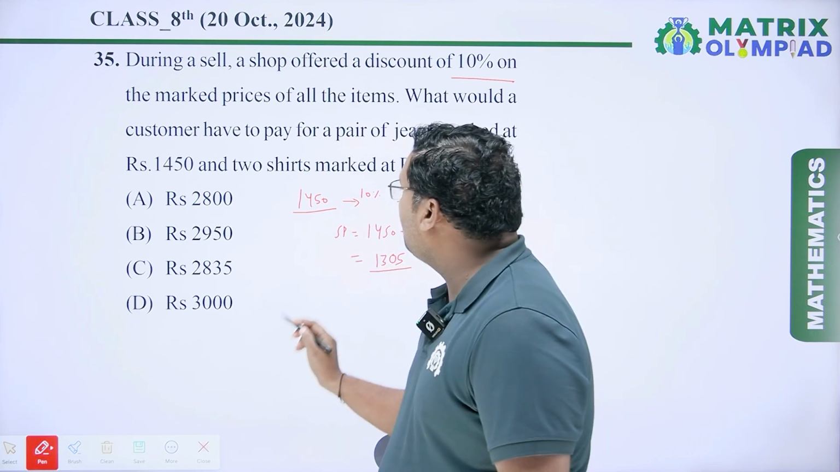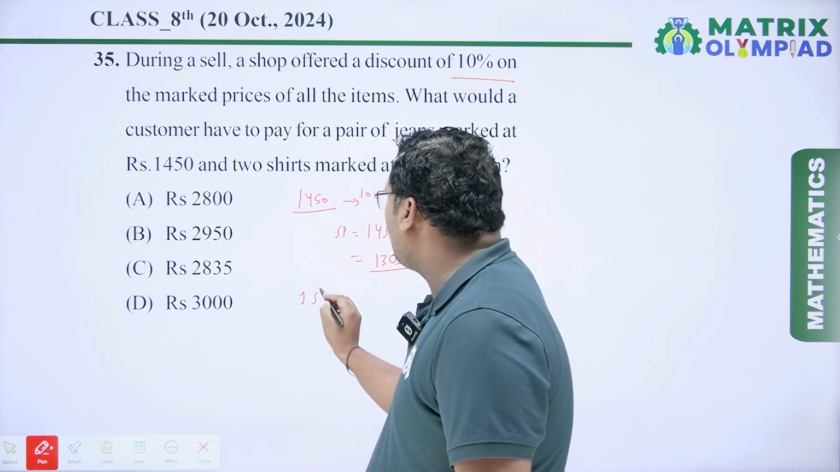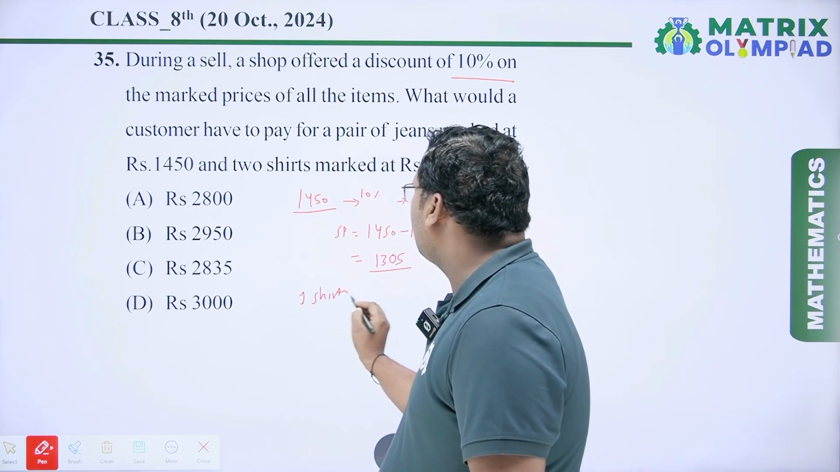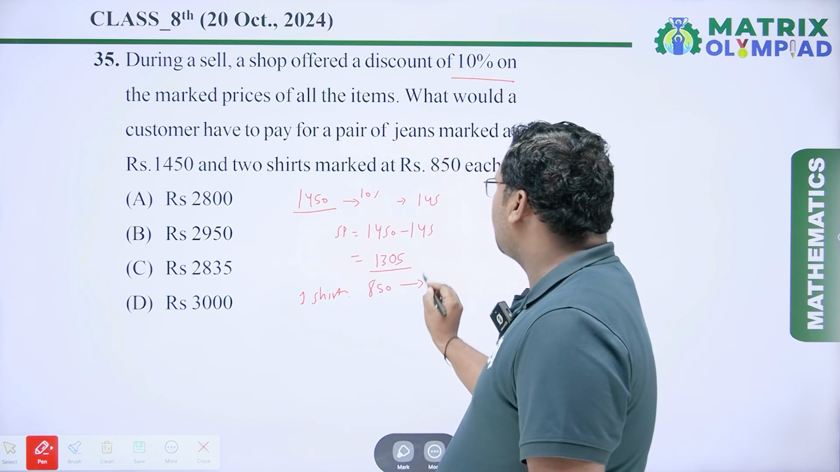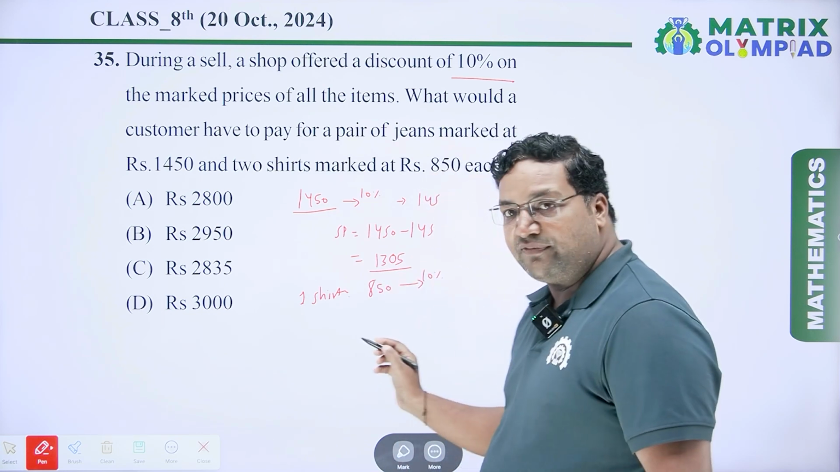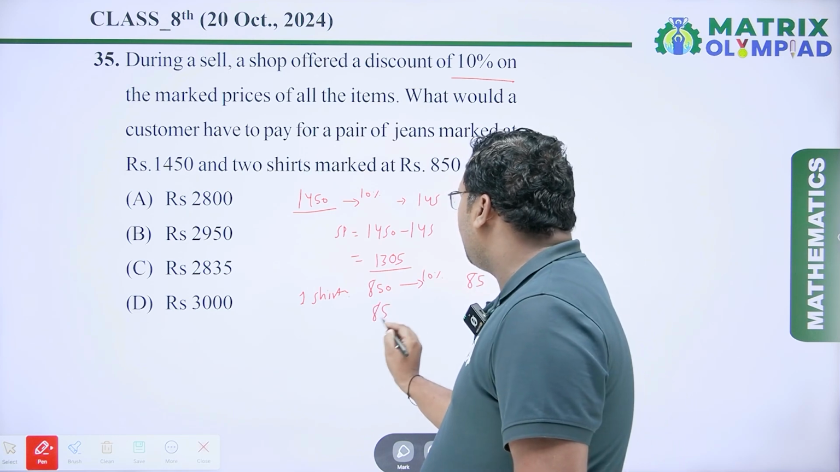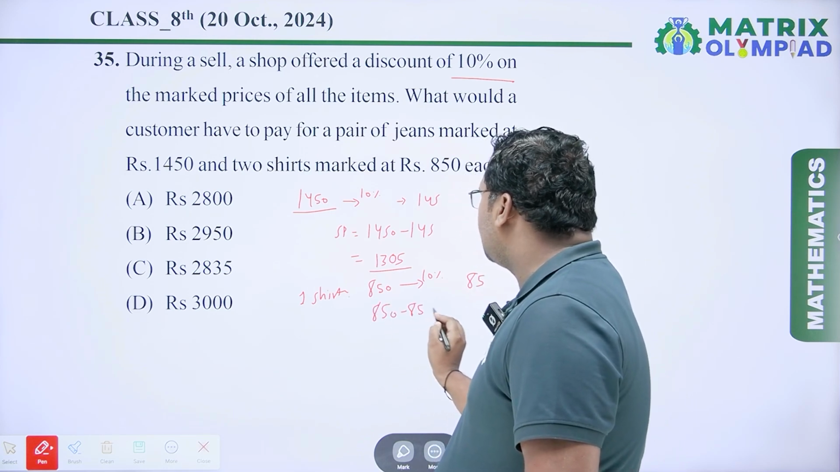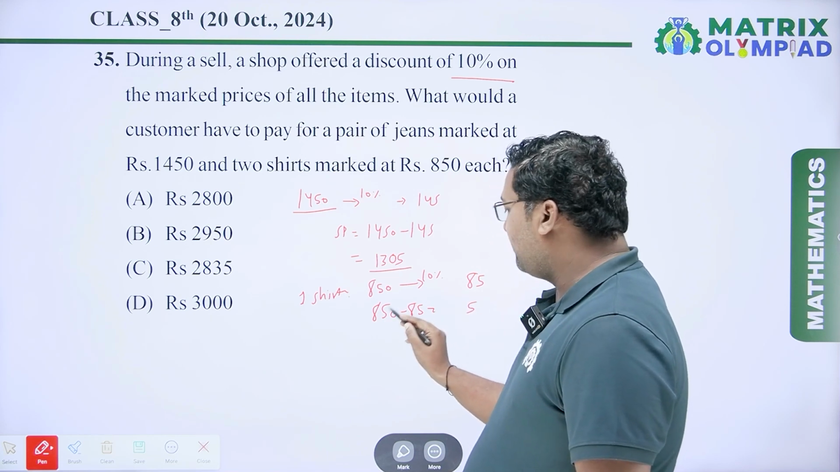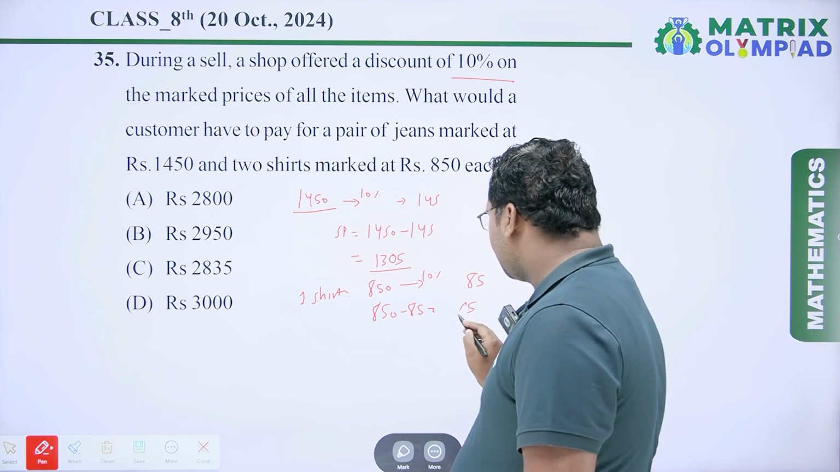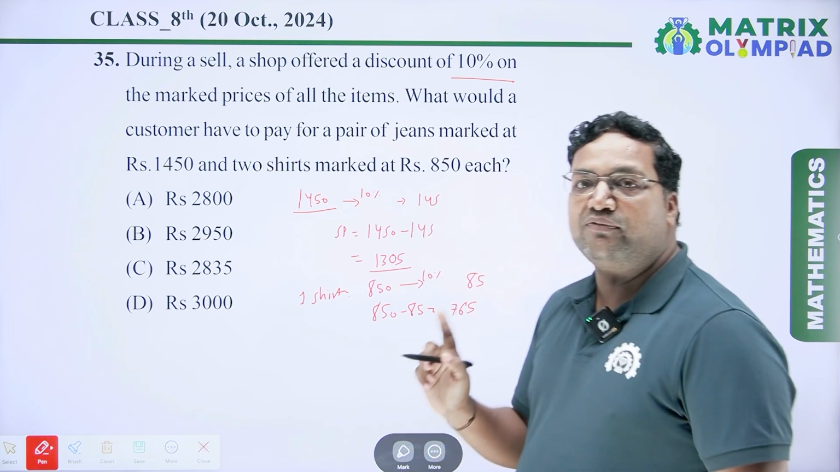Similarly, we have to find out the cost of a shirt. So first we have to find out the cost of one shirt. So the marked price of one shirt is 850 and the discount is 10%. So 10% of 850 is 85. So the selling price is 850 minus 85, which is 765. It is the cost of one shirt.